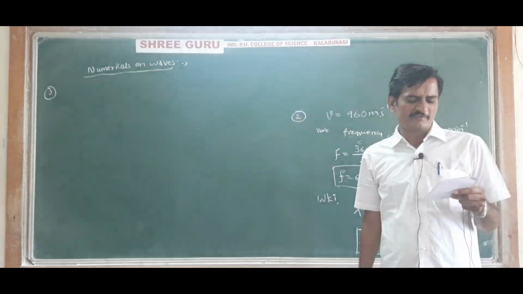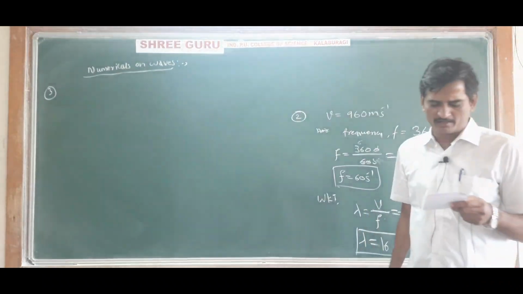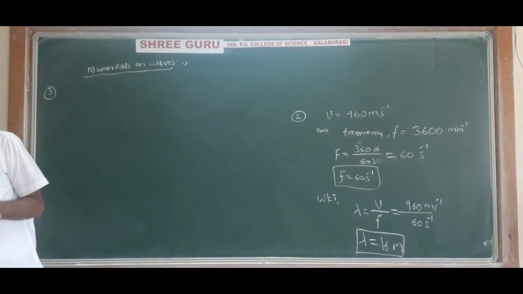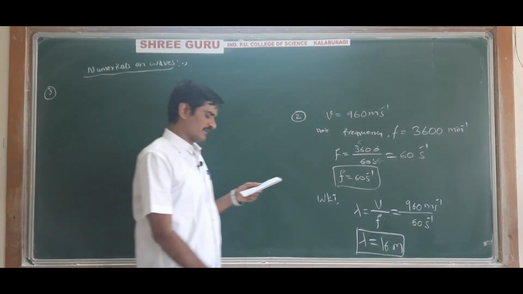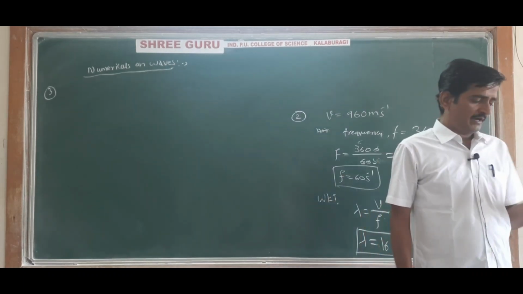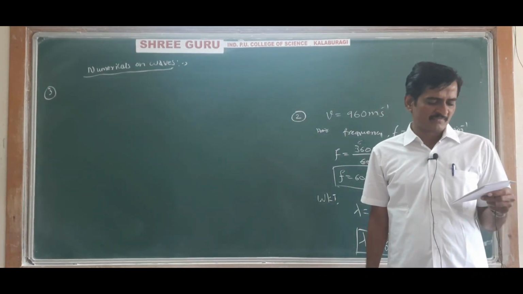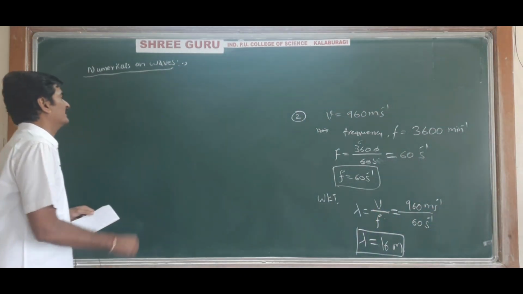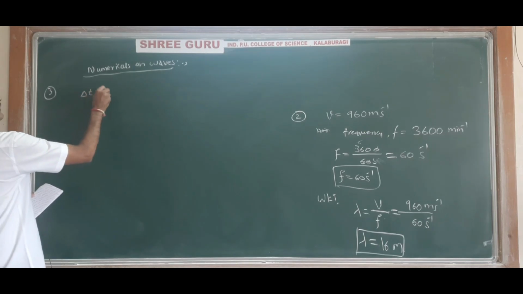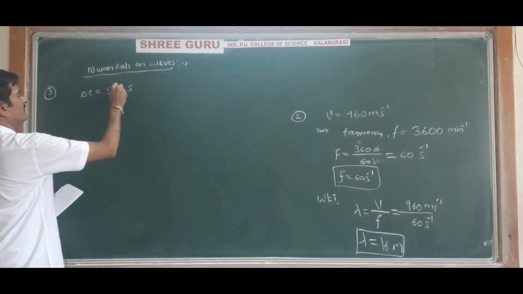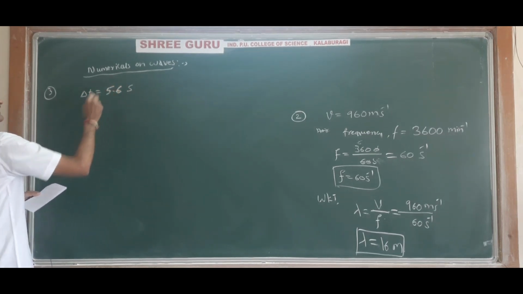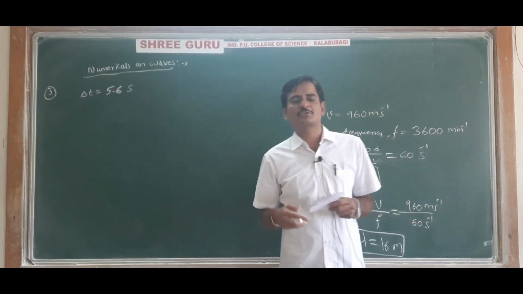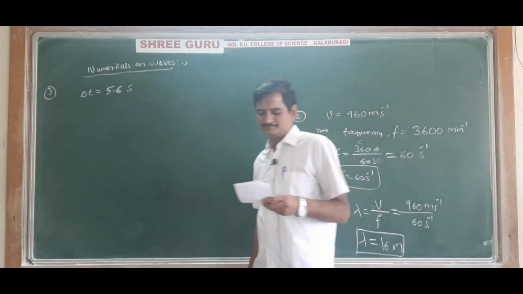A source of sound is placed at one end of an iron bar 2 km long and two sounds are heard at the other end at an interval of 5.6 seconds. Give a full stop. This much is only one sentence.